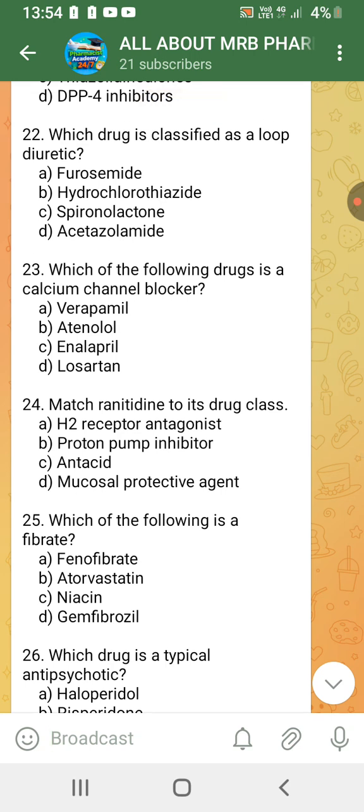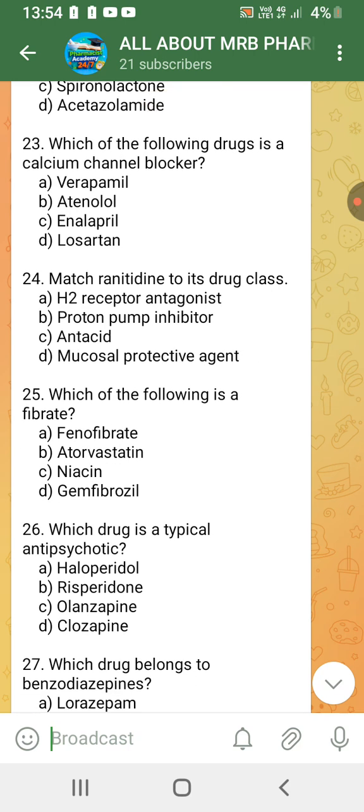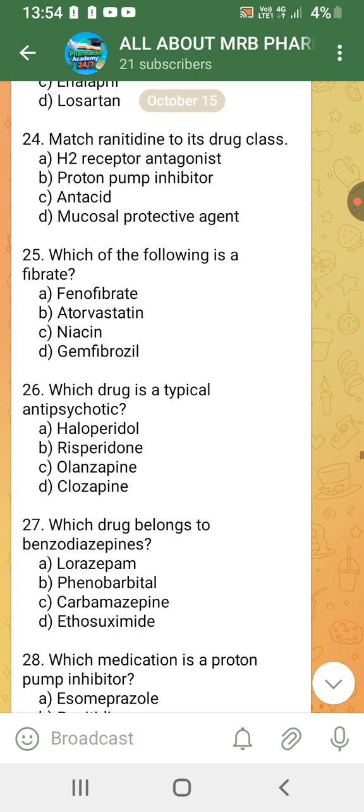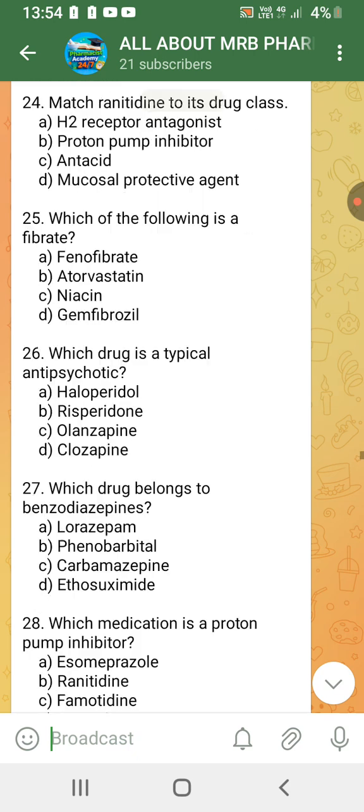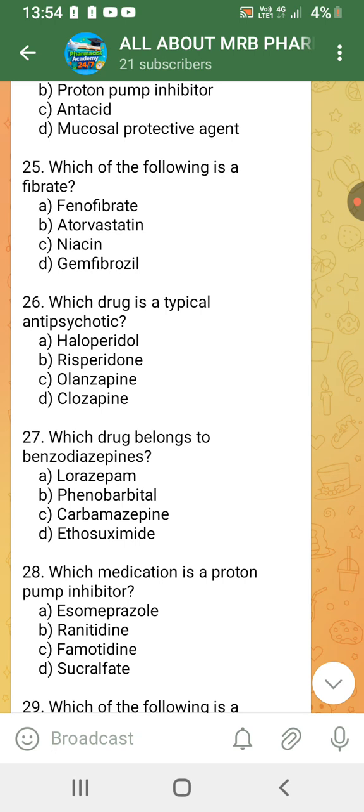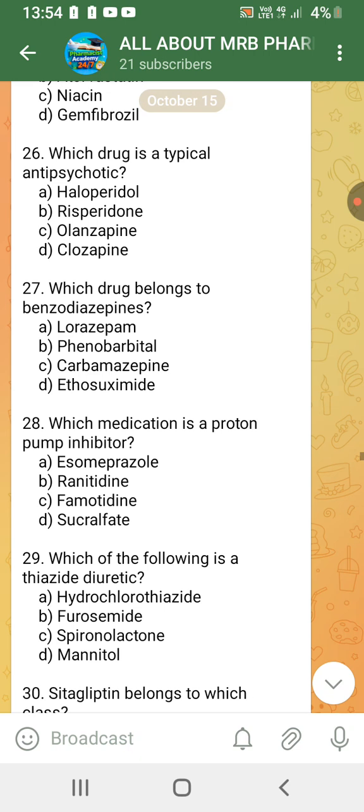Which drug is classified as a loop diuretic? Furosemide. Which of the following drugs is a calcium channel blocker? Verapamil. Match ranitidine to its drug class: H2 receptor antagonist. Which of the following is a fibrate? Fenofibrate. Which drug is a typical antipsychotic? Haloperidol.